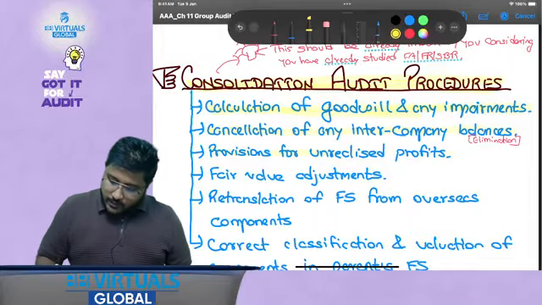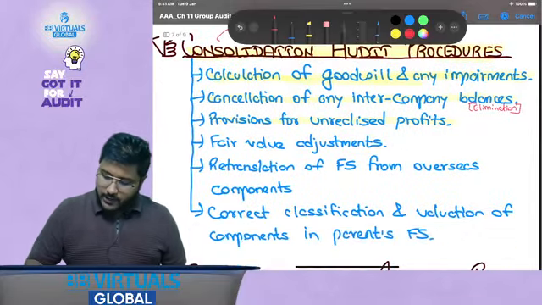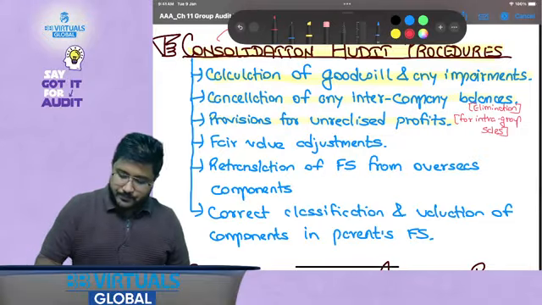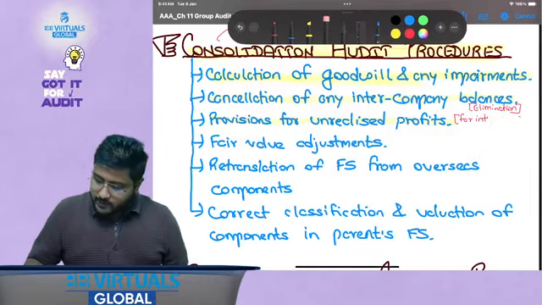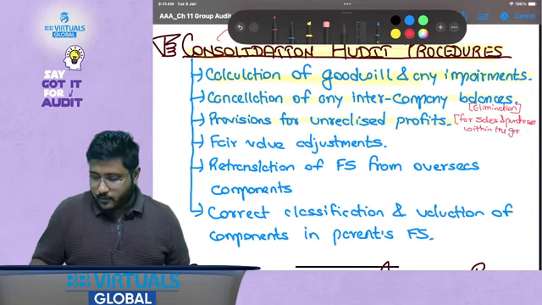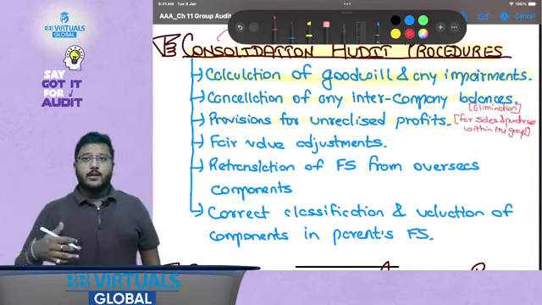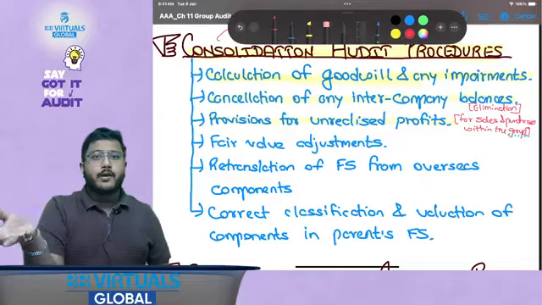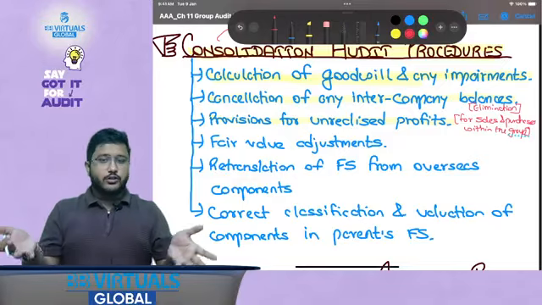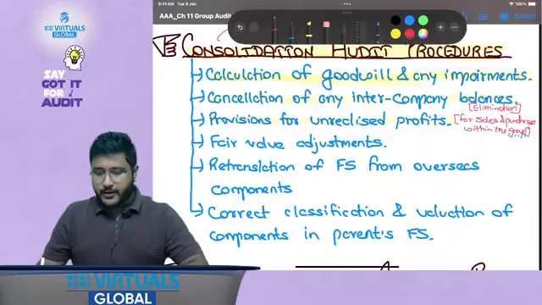Then provisions for unrealized profits, for what? For which kind of adjustments? For intra group sales, or let me write it more specifically, for sales and purchases within the group. So A has sold to B, A has charged the margin, B has paid it, but the profit has been taken from one pocket and kept in another pocket of the group. So as a group they have not generated any profits. So provisions for unrealized profit need to be taken.